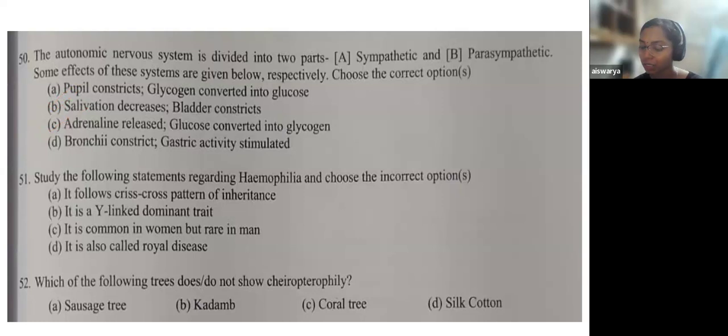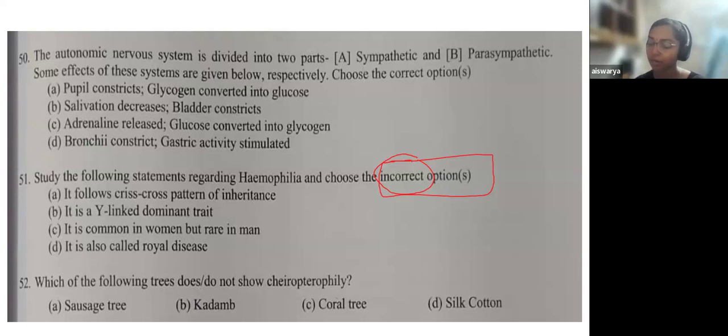Now, question 51. Okay, you have to study the following statements regarding hemophilia and you have to choose the incorrect option. See, you have to choose the incorrect option, not the correct one. Here also incorrect is not given in bold. So, this was a very basic and easy question. So, the chances to make this wrong based on this incorrect and correct option was very high for this particular question, question 51.